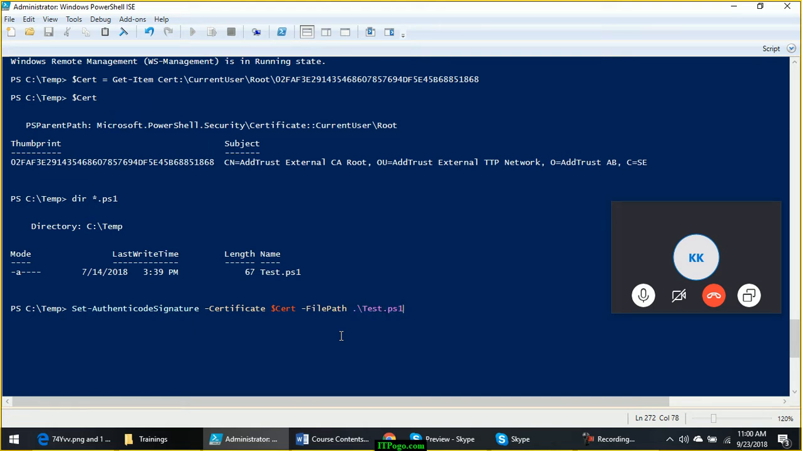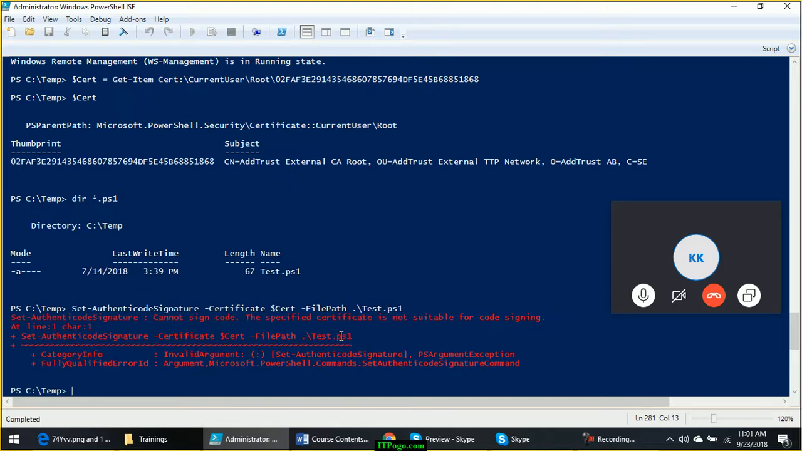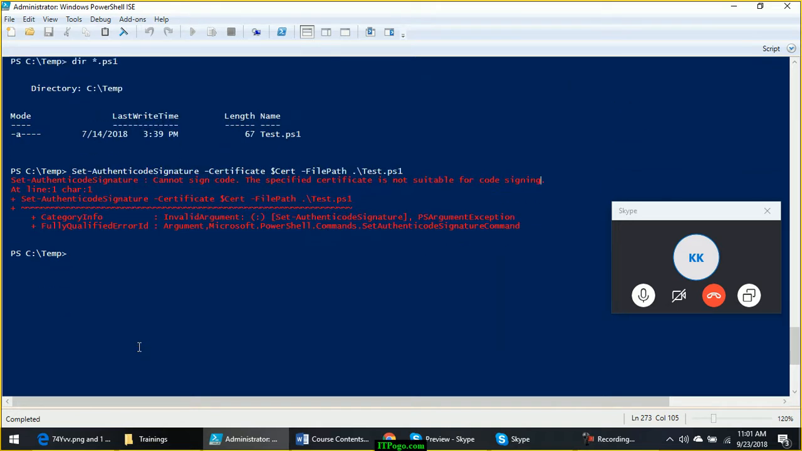test.ps1. Now definitely this is going to give me an error because the certificate that I am using is not a valid code signing certificate. See, cannot sign the code. The specified certificate is not suitable for code signing. But assuming that you actually have a code signing certificate, then it will successfully get signed.